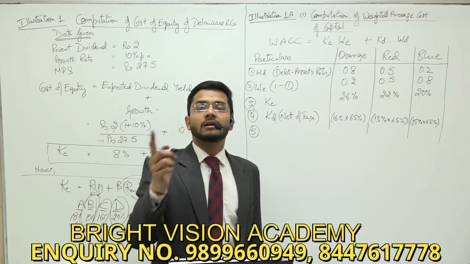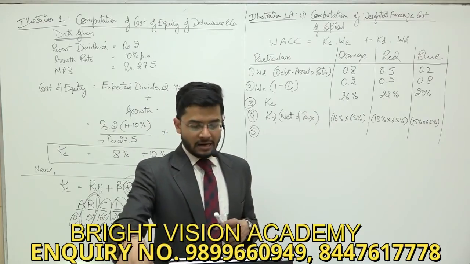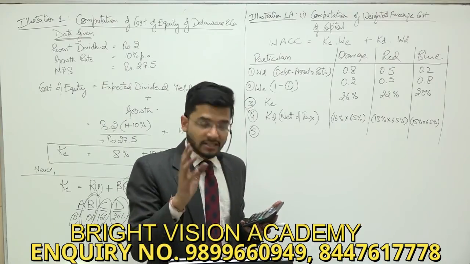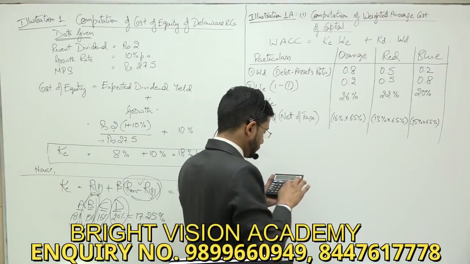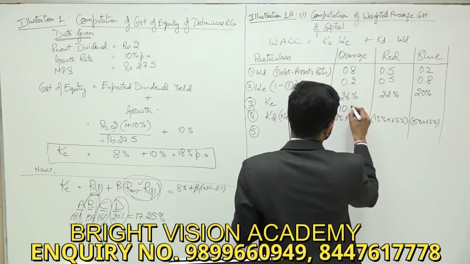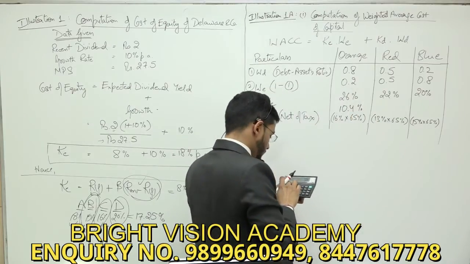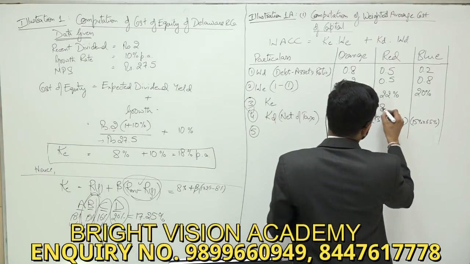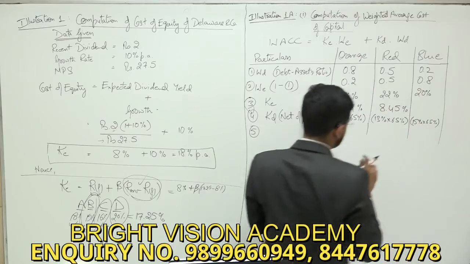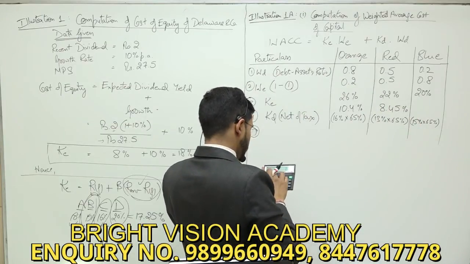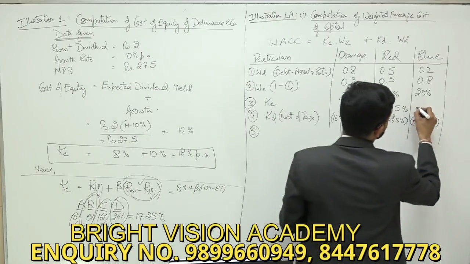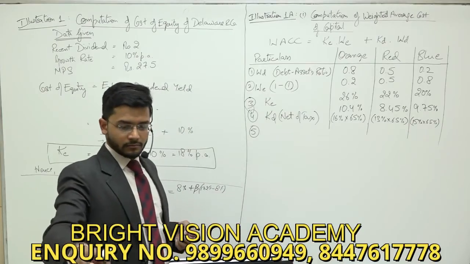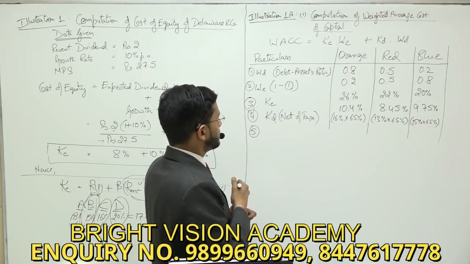It is 1 minus 35%. 35% is the tax rate, and 1 minus 35% represents the 65% of net of tax figure. Okay, sir. So this is the cost of debt.